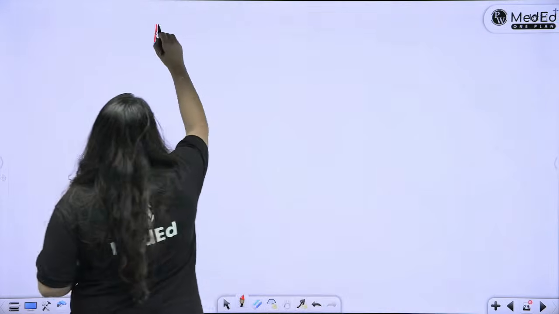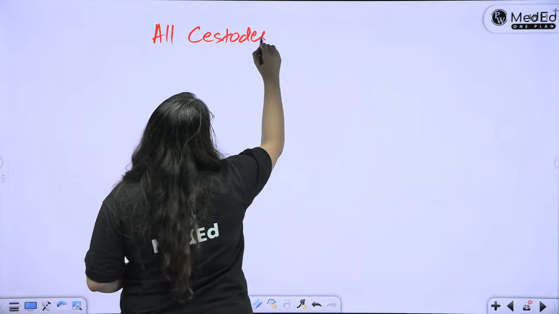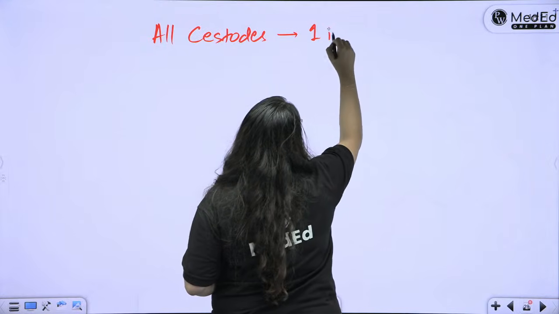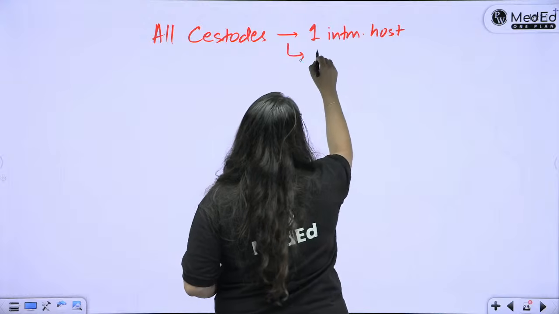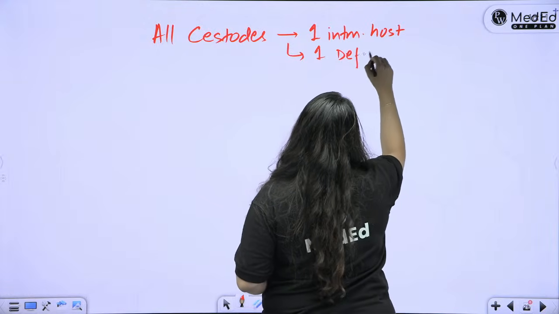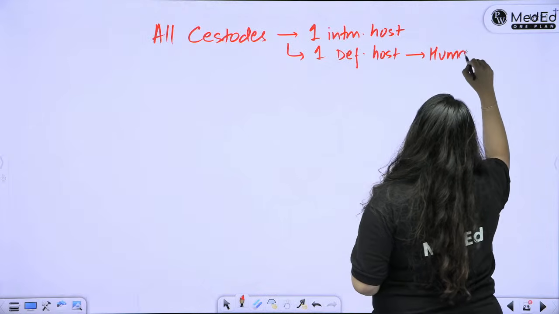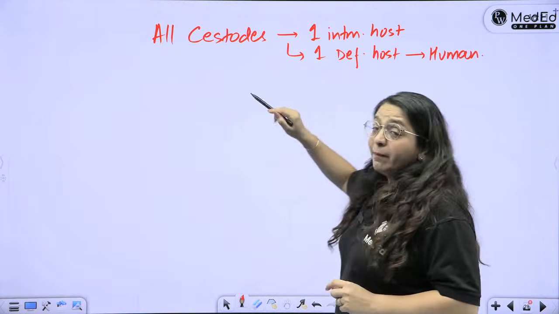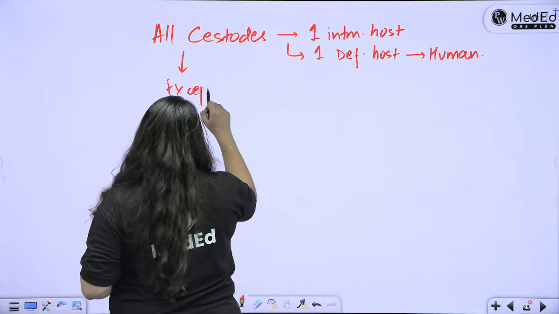I was saying that all cestodes, meaning all tapeworms, have one intermediate host, and they have one definitive host. And the definitive host is always human or man. End of story. Amongst the one intermediate host, there are some exceptions.